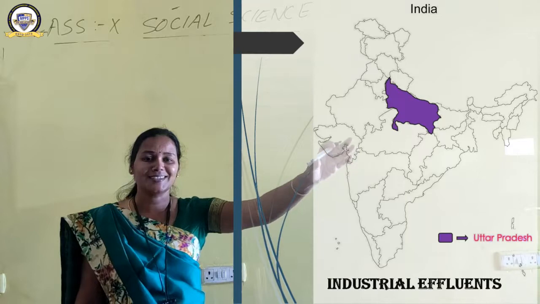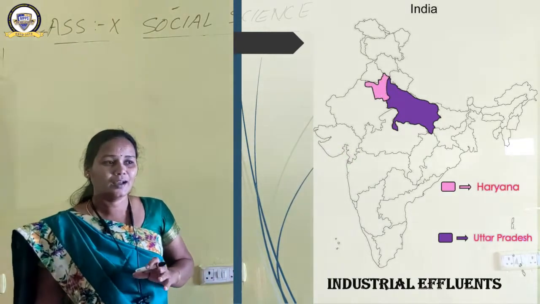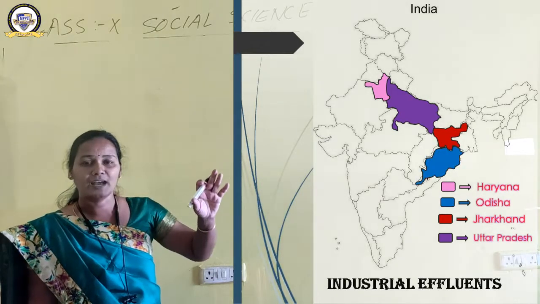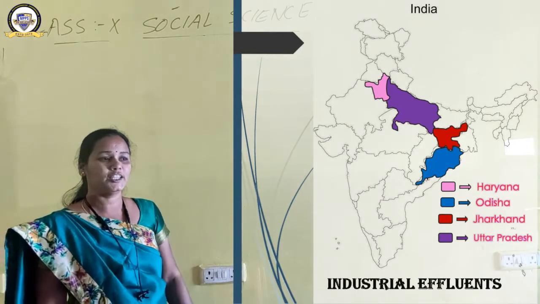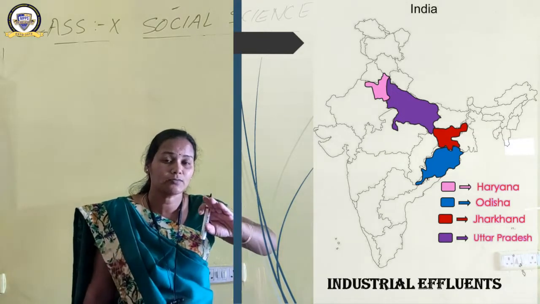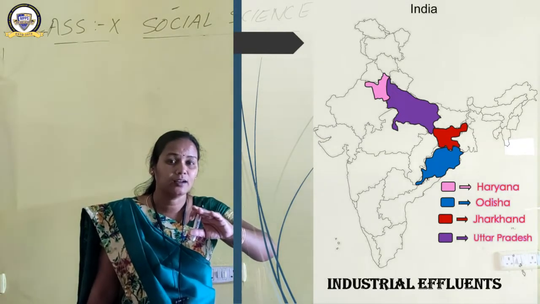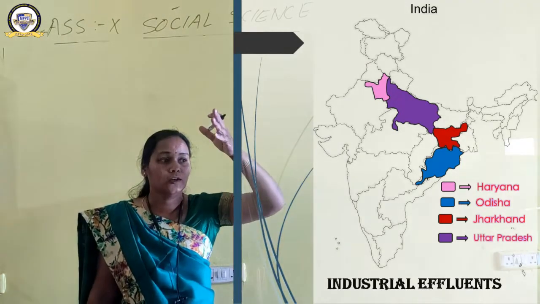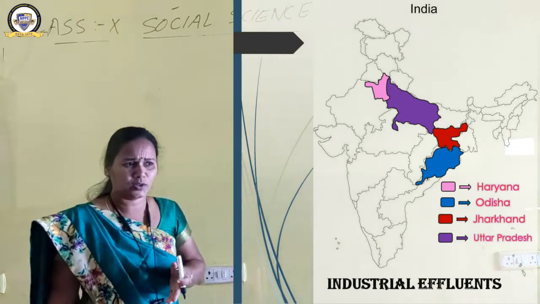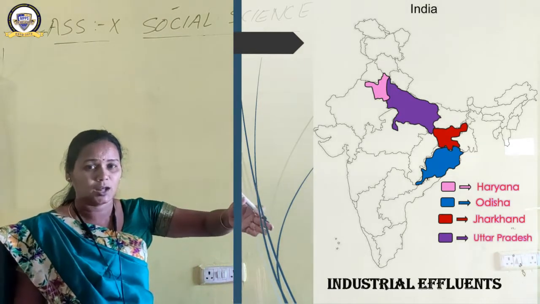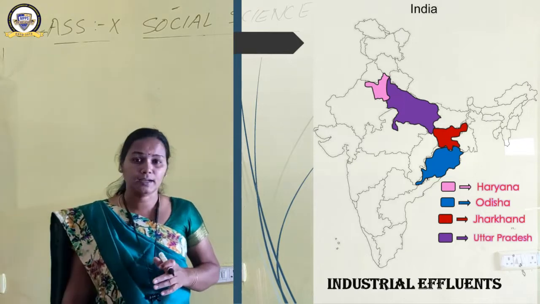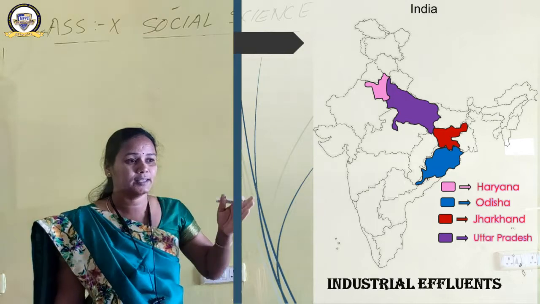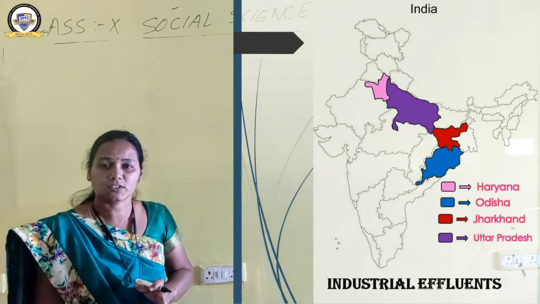Have a look here, which are the states: Uttar Pradesh, Haryana, Jharkhand, and Odisha. These are the four states affected by land degradation because of industrial effluence. It is not only these four states. If we go to Punjab, there are a large number of industries located there. If you go to Mumbai, Maharashtra, Tamil Nadu, Karnataka, many more industries are set up there, and the land has been degraded in these states also because of industrial effluence.